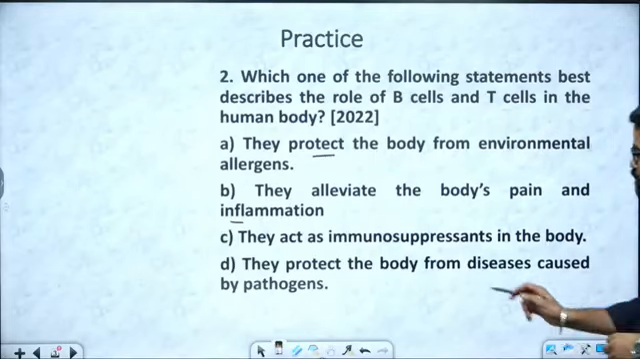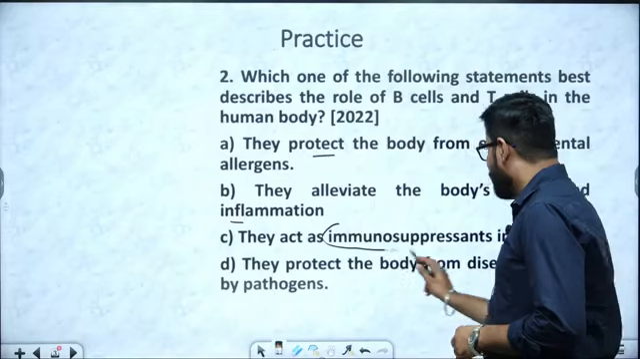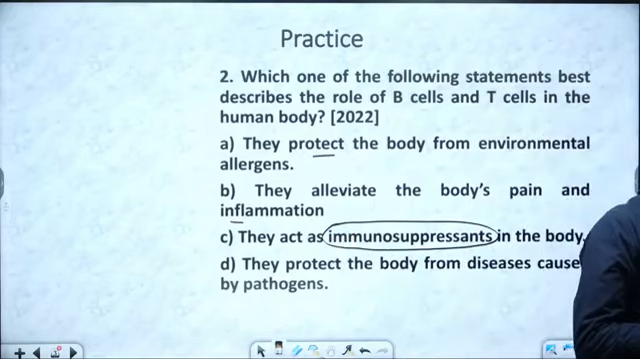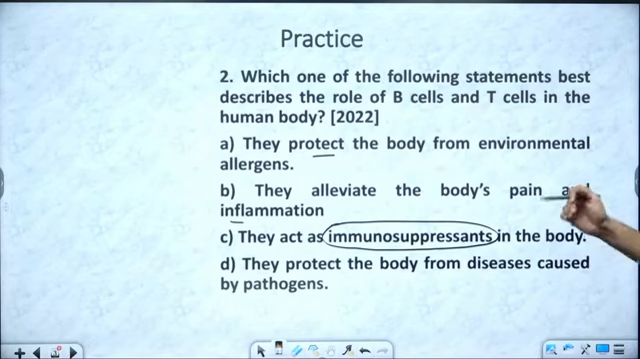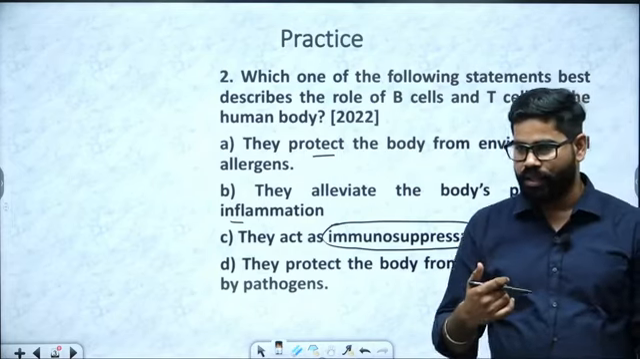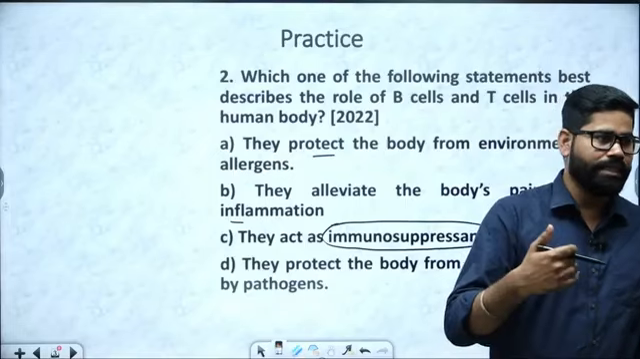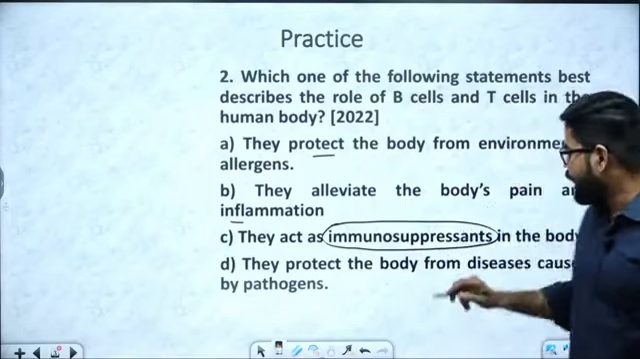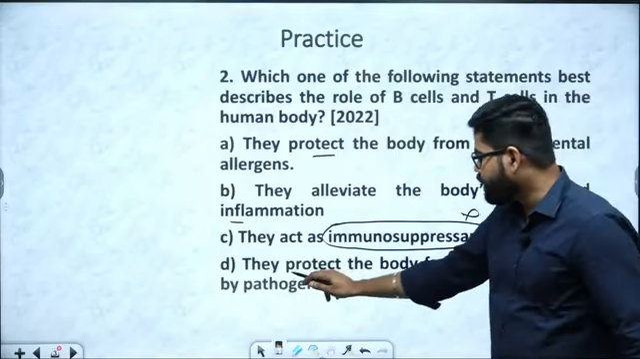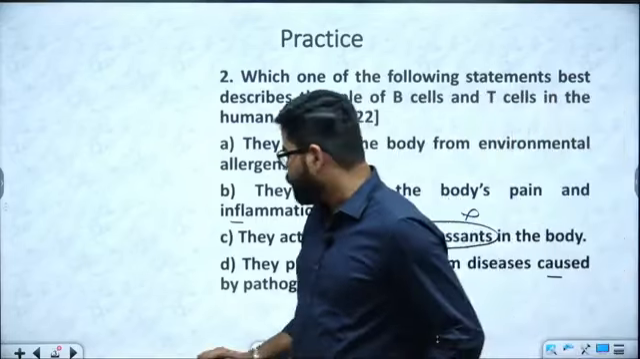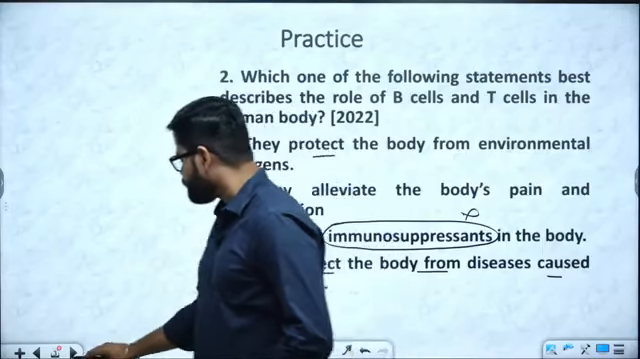See, immunosuppressant means those which reduce the role of the immune system, or which compromise the immune system. B cells and T cells are promoters of immunity, not suppressants of immunity. They will not suppress it; rather, they will promote or strengthen the immune system. So this cannot be the answer. The answer will be this one: they protect the body from diseases caused by pathogens. So D is the correct answer here.